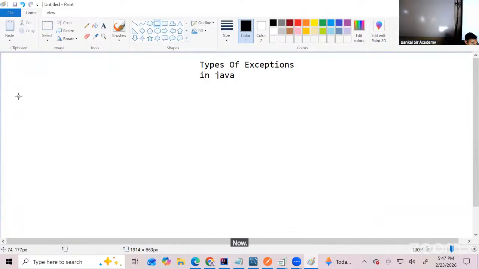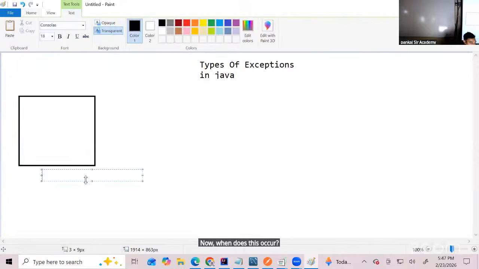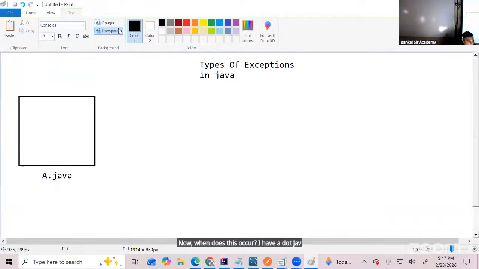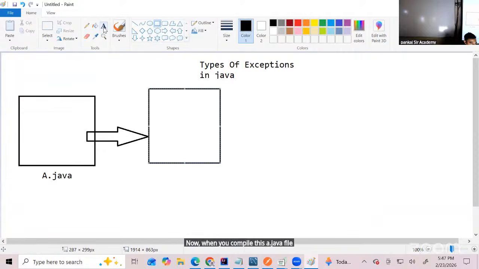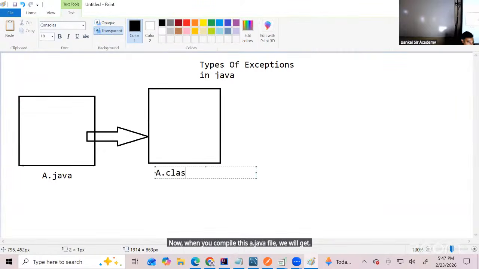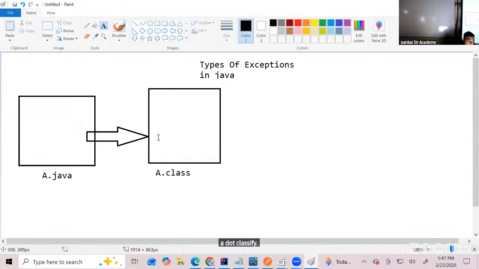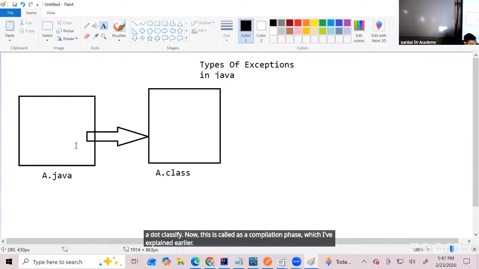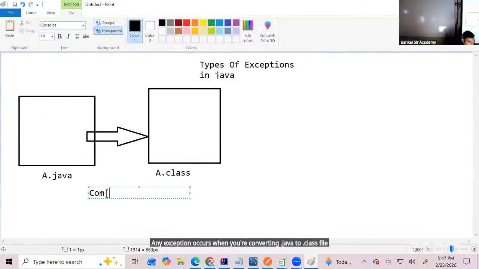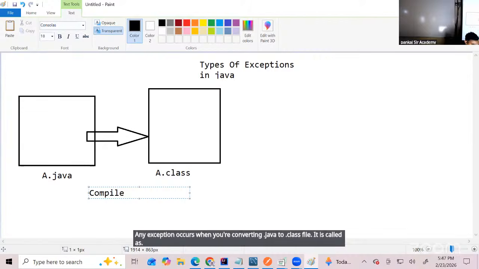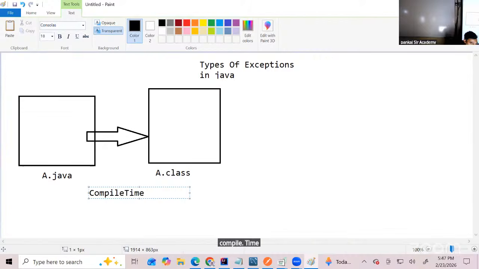Now, when does this occur? I have a .java file. When you compile this .java file, we will get a .class file. This is called the compilation phase, which I've explained earlier. Any exception that occurs when you're converting .java to .class file is called a compile time exception or checked exception. So it is very popularly called a checked exception.